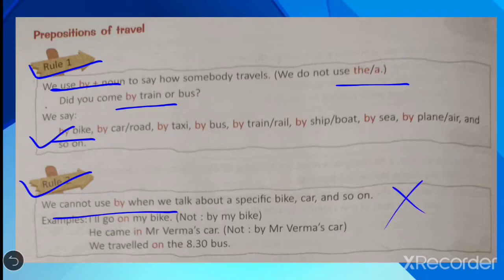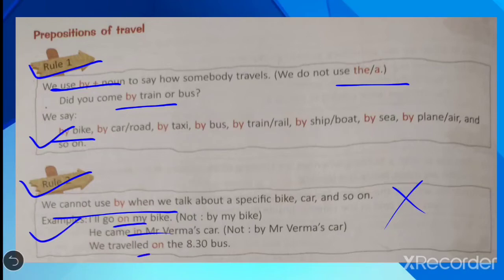But generally, when you're asking how some person travels, you have not specified that the person came by his car or by his bike. But when you specify, when you know very well that the person came by his own car, that time there is no need to use by. For example, I will go on my bike, not by my bike. He came in Mr. Verma's car. By Mr. Verma's car is wrong.